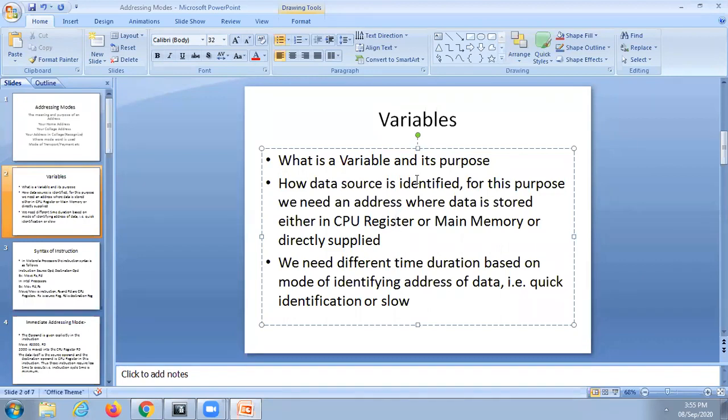Here it is already explained how the data source is identified. For this purpose we need an address where data is stored, either in a CPU register, main memory, or directly supplied. Here it is not explained earlier, this is directly supplied. Earlier I explained only about CPU registers and main memory. Sometimes we can give the data directly, without taking it from registers. That also I will explain in the next slides.